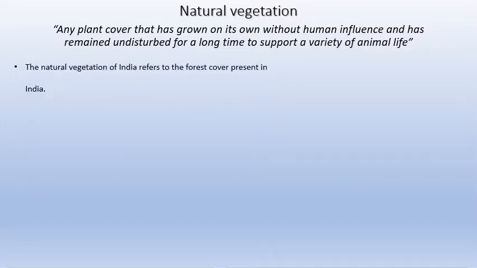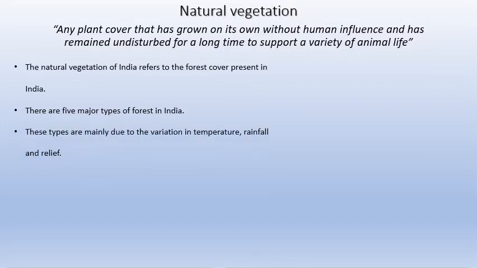Okay, what about India? How is the present situation of natural vegetation in India? Natural vegetation in India refers to the forest cover present in India. There are 5 major types of forest which we'll be discussing. These are mainly dependent on variation in rainfall, relief and also temperature. So how do we divide these forests? There are some forests which have different kinds of trees, other forests which have other kinds of trees, some forests which have soil which is moist and clay, some forests which have dry soil, some forests where the shape of the tree is different from the other. So how do we classify that?